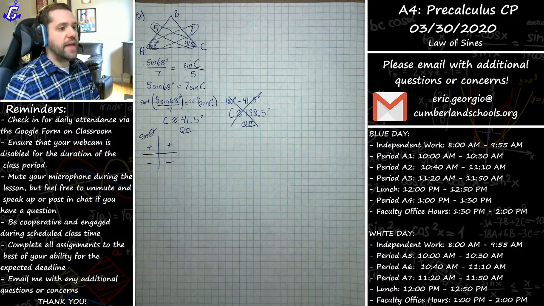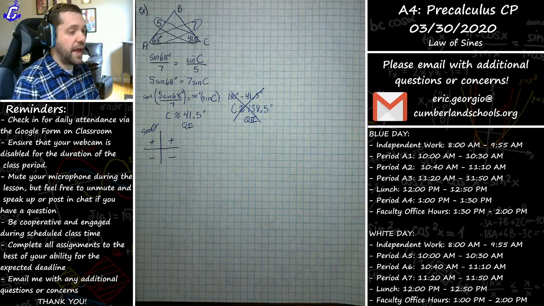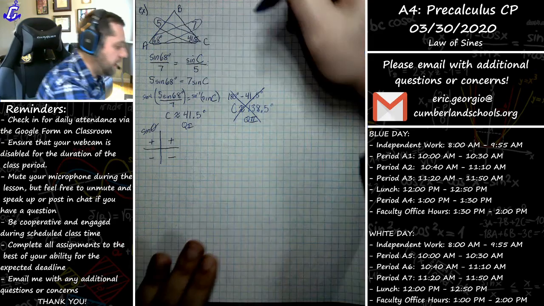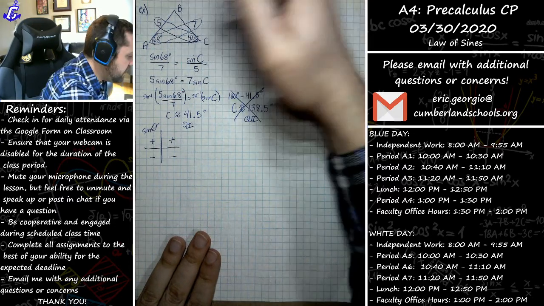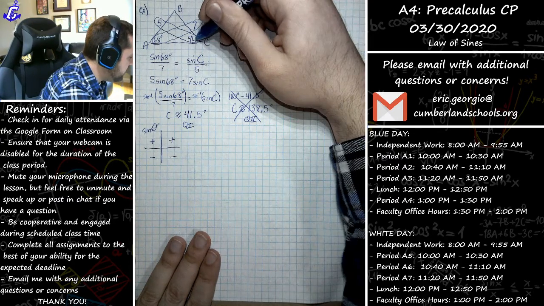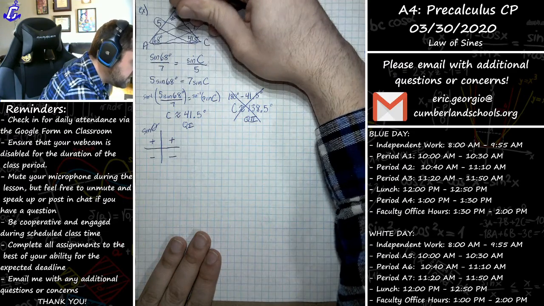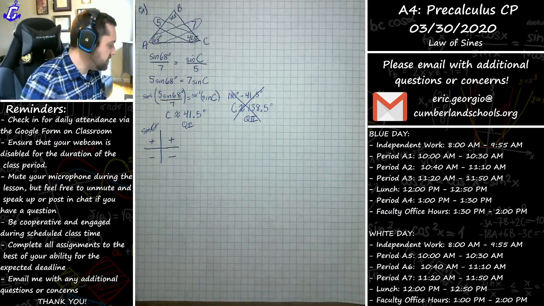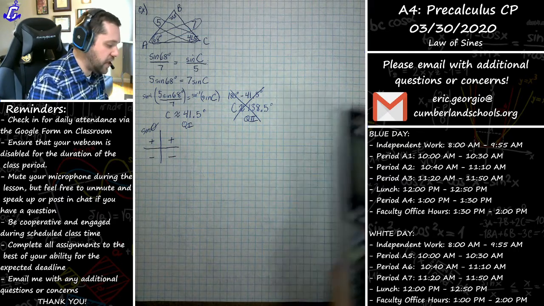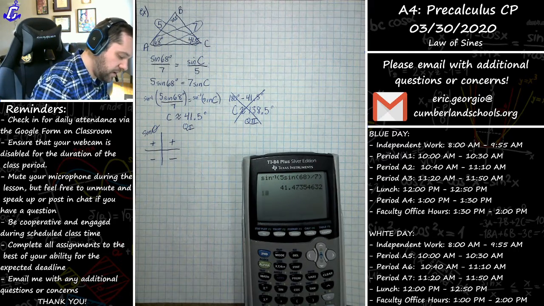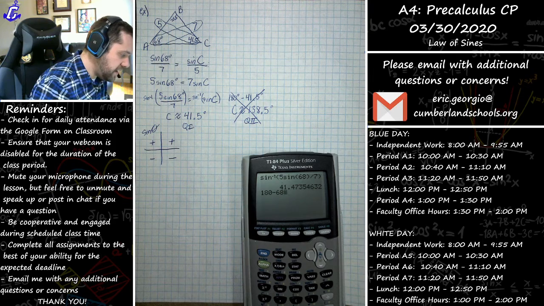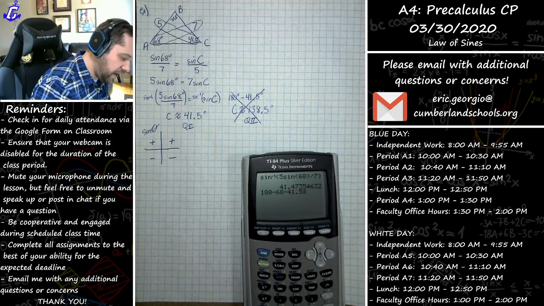Okay. Now I can go from there and solve for angle B as well as side B. I can say that if this is 68 and this is 41.5, then I believe, if my mental math is correct, that would have to be 70.5 in order to total my 180. You can go ahead and check quickly by doing 180 minus your 68 minus your 41.5, and yeah, we got 70.5, good.